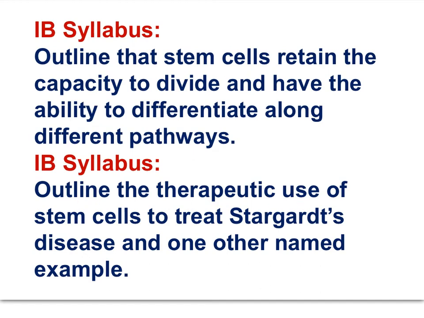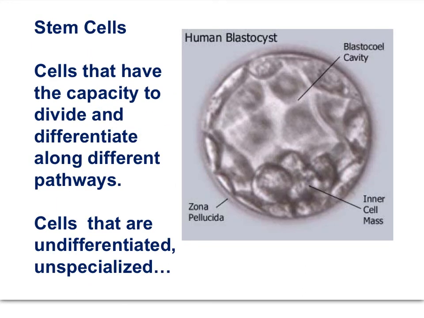Outline the therapeutic use of stem cells to treat Stargardt's disease, and one other named example. Some cells in the adult body remain open, or pluripotent, as stem cells: bone marrow, skin, fat tissue. There's great potential for tissue repair, treating degenerative diseases such as Parkinson's or other diseases. Stay tuned. Stem cells are undifferentiated cells, but they're important because they have the capacity to divide and differentiate along different pathways. We will see in the slides to come the use of stem cells to treat disease.